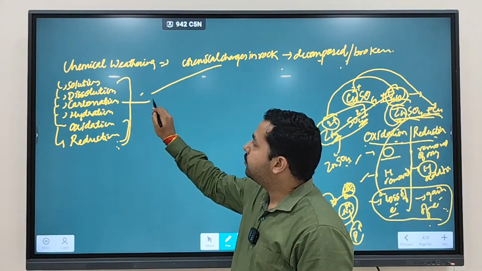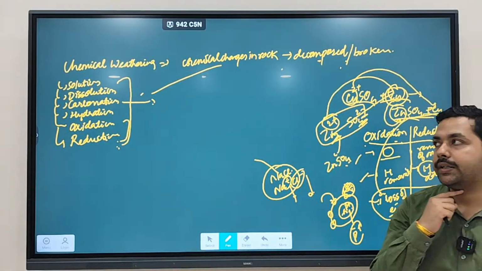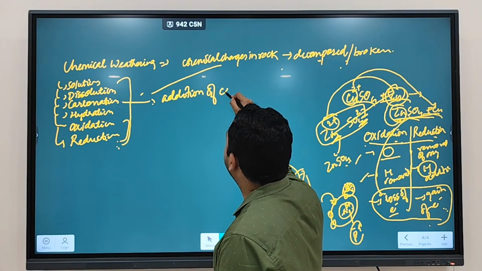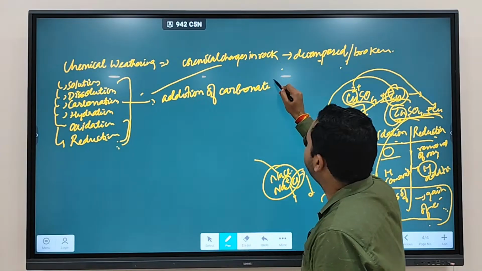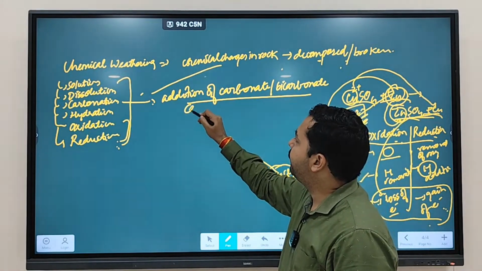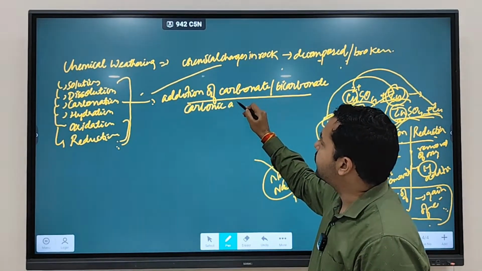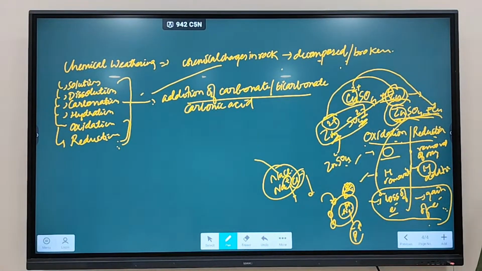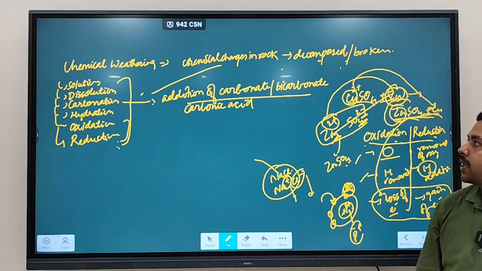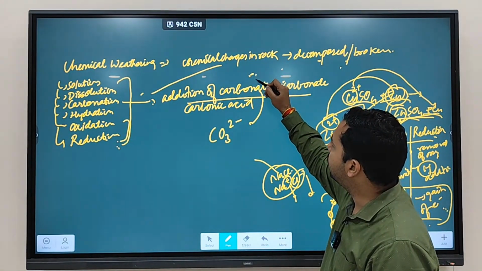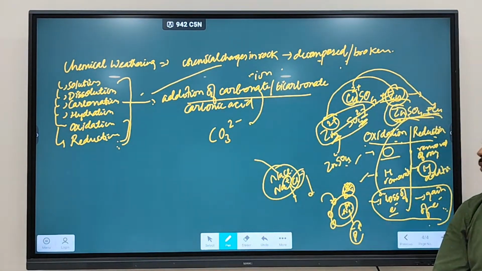Next, another term that you have is carbonation. Carbonation means addition of carbonate ion, bicarbonate ions, or even carbonic acid. So when you have addition of all these, carbonate, bicarbonate or carbonic acid, that is called the carbonation process. Clear? What is carbonate ion? Carbonate ion means CO3 2-.